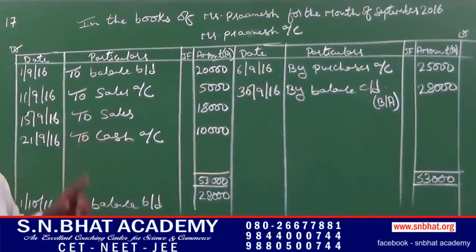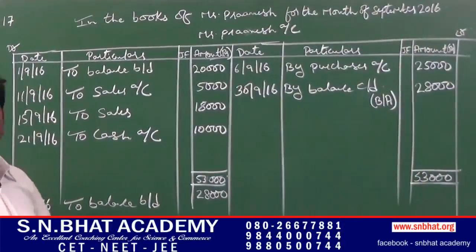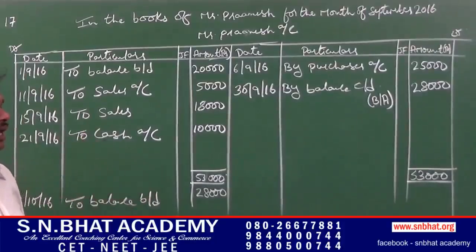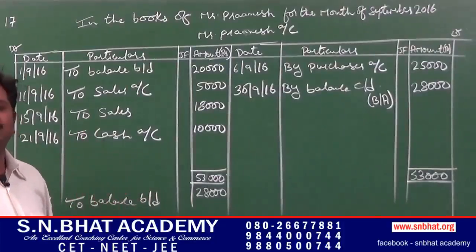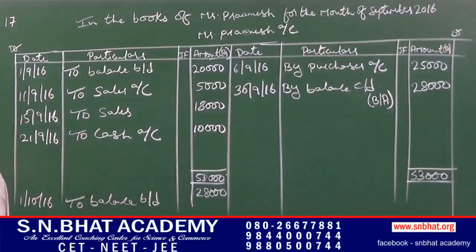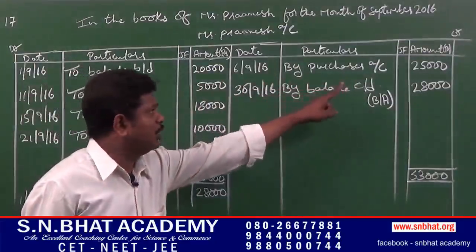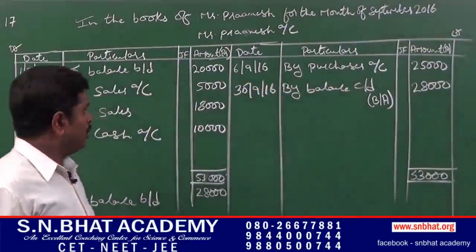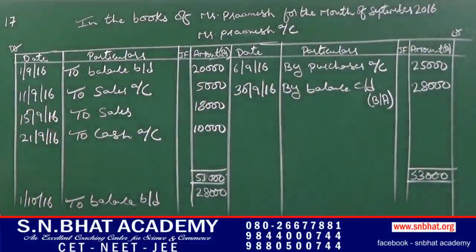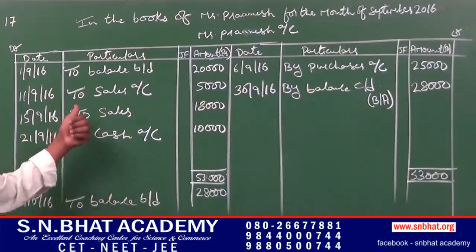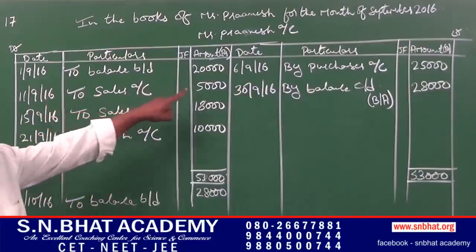Next, 6th of September, they had given goods purchased from Mr. Pranesh rupees 25,000. Journal entry for that, purchases account debit to Pranesh account. In Pranesh account, it has to be credited, that is by purchases 25,000. Next transaction, that is 11th of September, they had given goods sold to Pranesh. Entry, Pranesh account debit to sales account. In Pranesh account, sales has to be debited, that is to sales rupees 5,000.